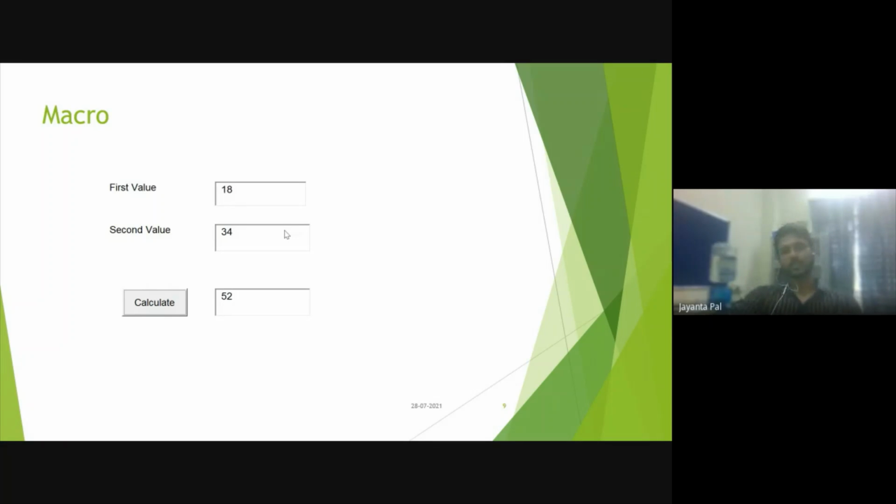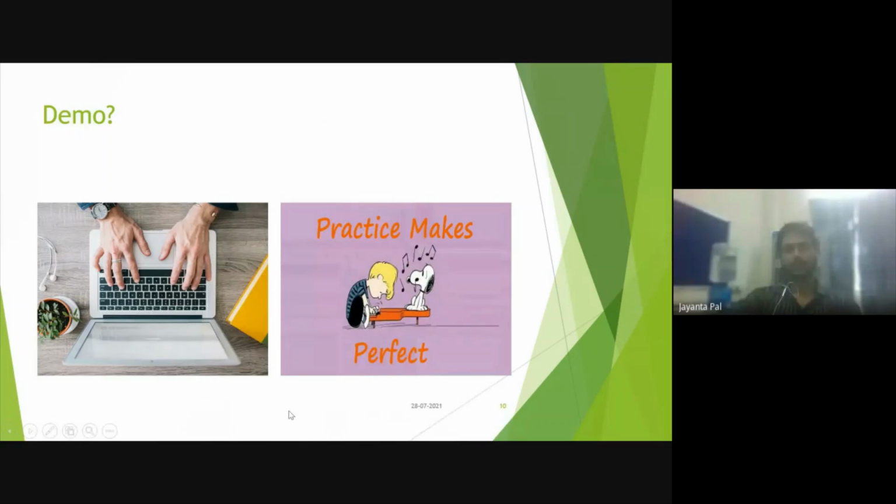Now I have shown some of the topics visually, or have already presented them. Now let's take it apart and show you how to make this macro, how to reshape the video, how to insert an animation, how to move the images like that. So let us move on and go with some demo, as practice makes perfect. Until you practice, you will be master of none, obviously.